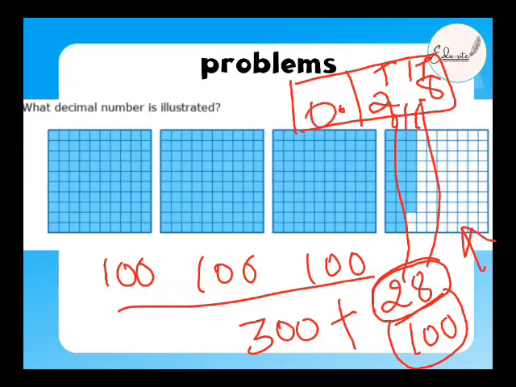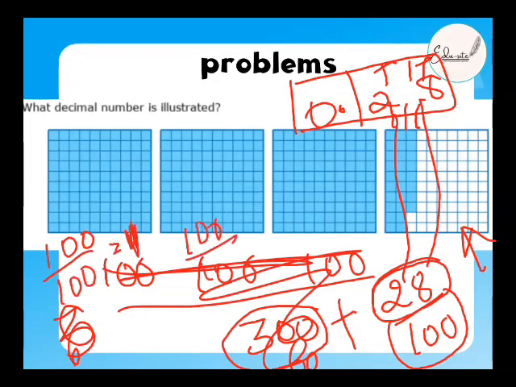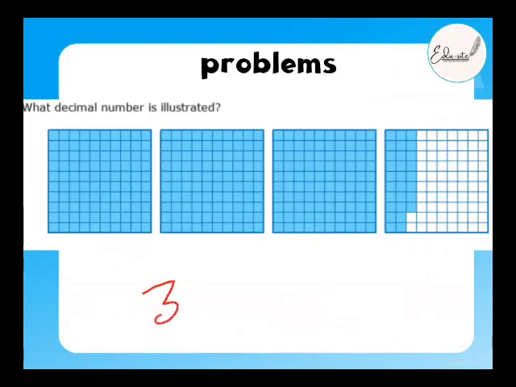So it becomes 300, which is nothing but 3, okay? Why is it 3? Because there are 3 whole blocks here. They are full blocks. How do you write it? Just 100 out of 100, correct? What does this become? 1. The 1 full block, 100 out of 100, which is 1 again. So 1 plus 1 plus 1 is 3. 3 plus 0.28 becomes 3.28. So the answer here is 3.28. Am I right? Yes, Alhamdulillah.